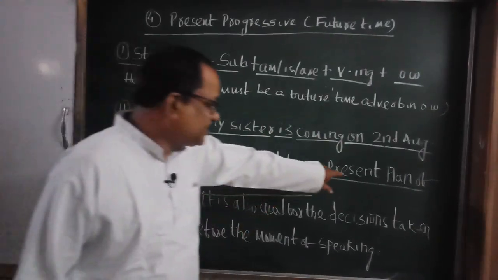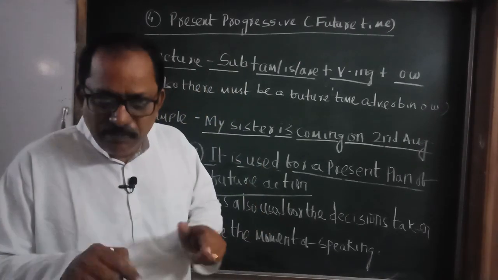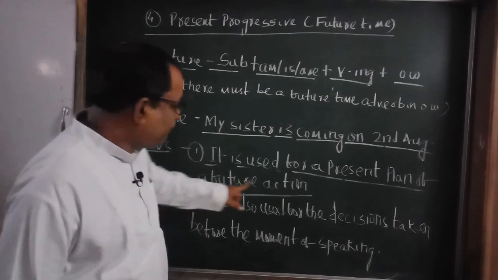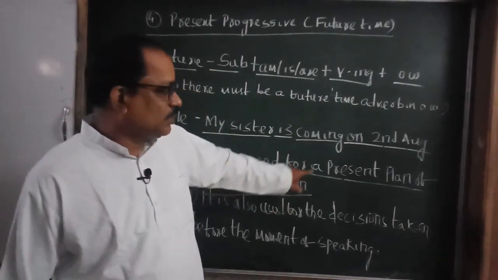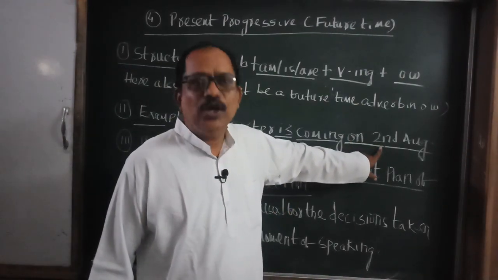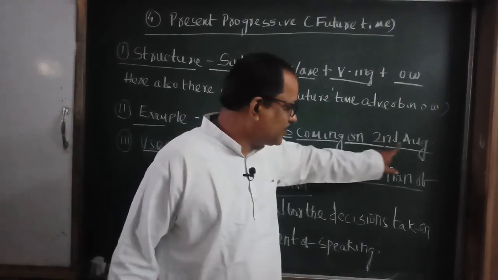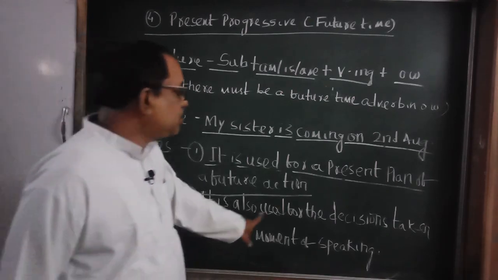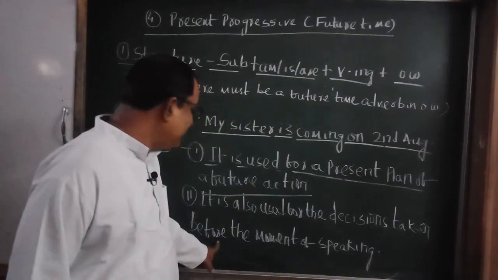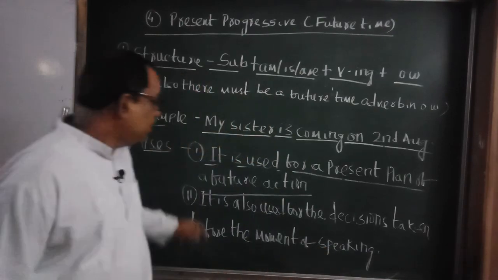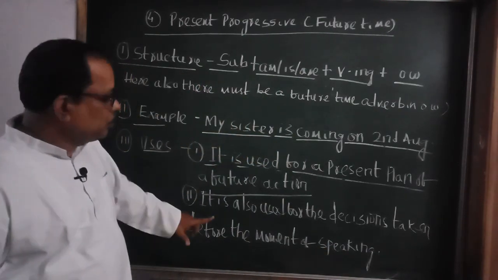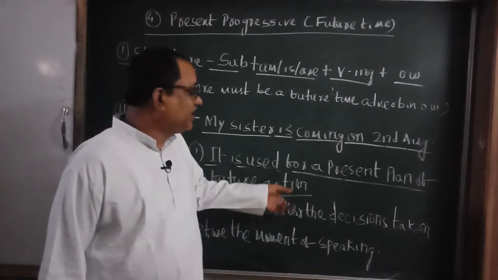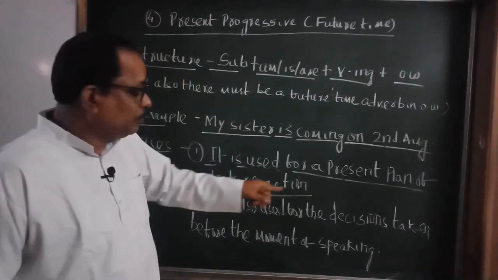This is a present plan. The plan is made now. What is the plan? Booking the ticket is the plan for a future action. What is the future action? She will come by train or by air, means aeroplane, on 2nd August. This is the future action. Another use: it is also used for decisions taken before the moment of speaking. Use number 1 is equal to use number 2. There is no difference between the two. It is used for a decision taken before the moment of speaking.